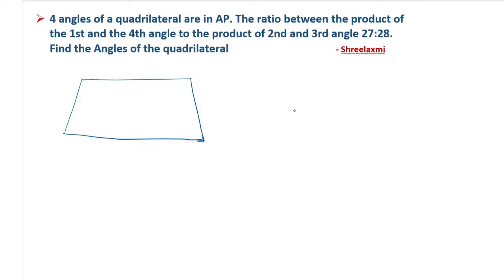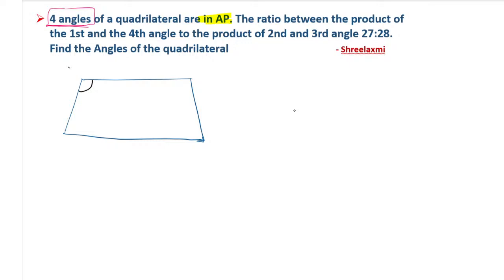The first thing they have given is that it is in AP. Remember, I explained on the first day itself: if anything is given in AP, we have to understand the question and how many terms there are. In the previous question which Mantasha gave, we had three angles or three terms. But in this, how many terms do we have? Yes, here we have four terms.